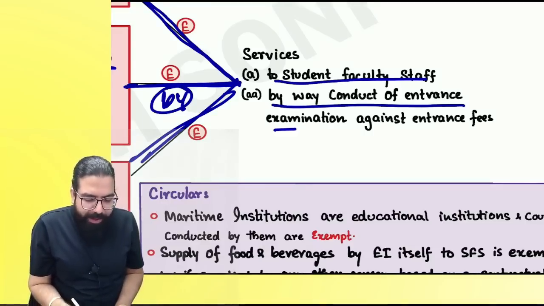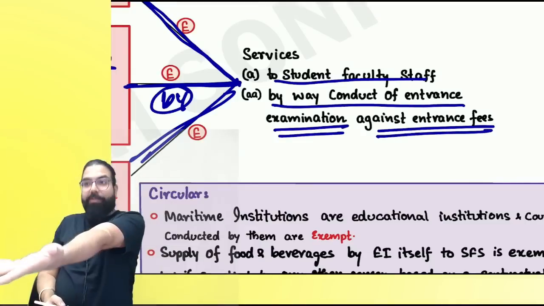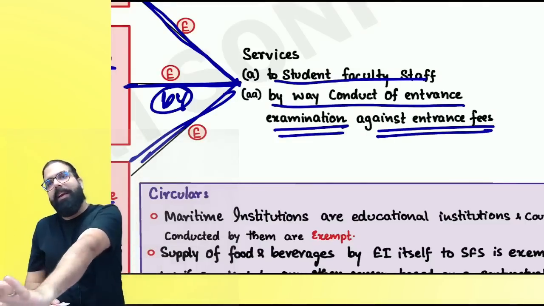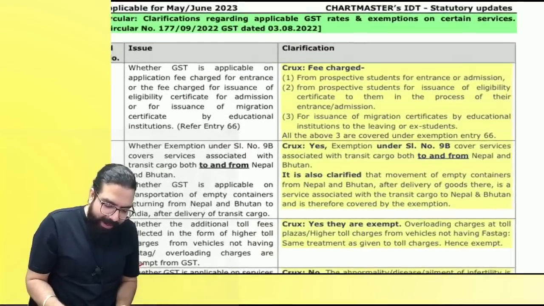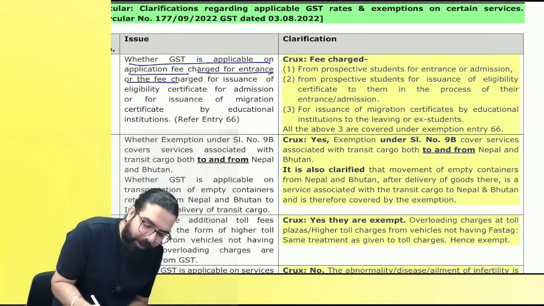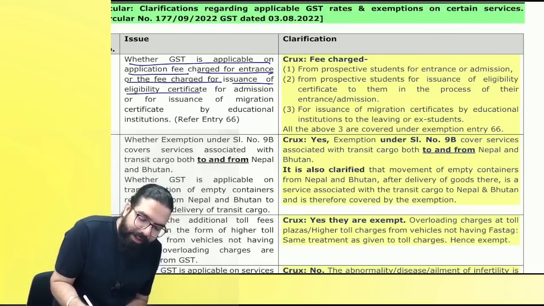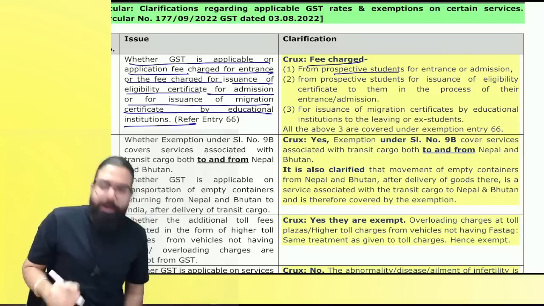By way of conduct of entrance test against entrance fees, if services are given to prospective student, then also it shall be exempted. Now here there is a small circular which came and it told that, sir, whether GST is applicable on entrance fees charged for issuance of eligibility certificate for admission or for issuance of migration certificate. Now everyone remember, fees charged from prospective student.